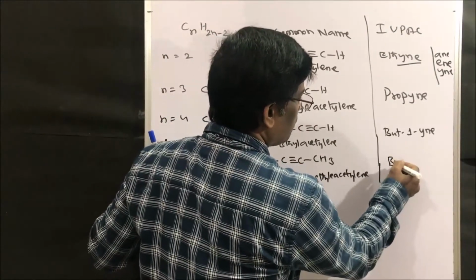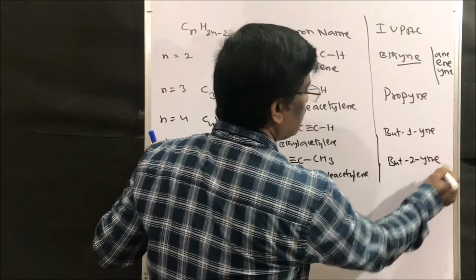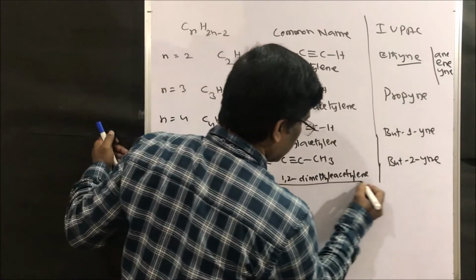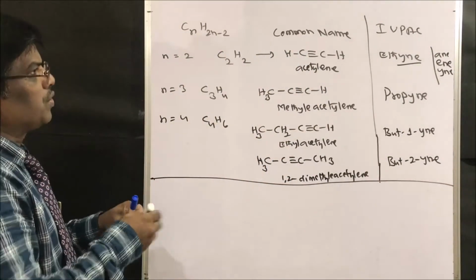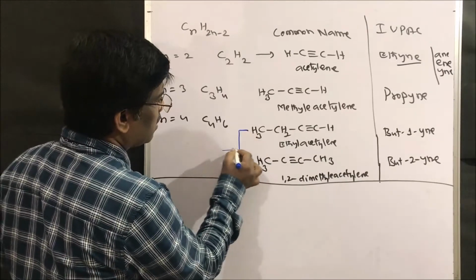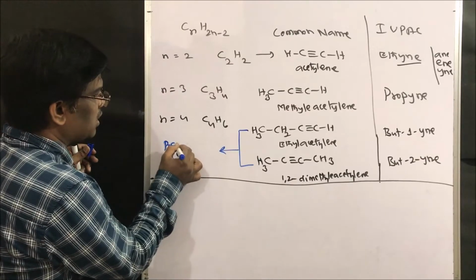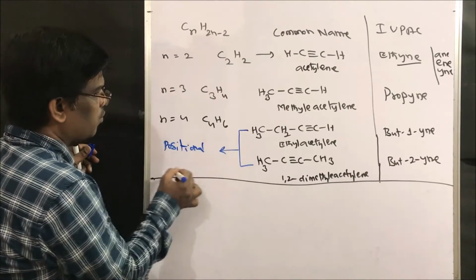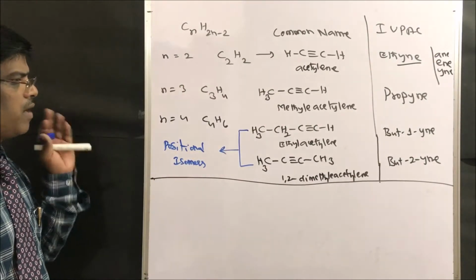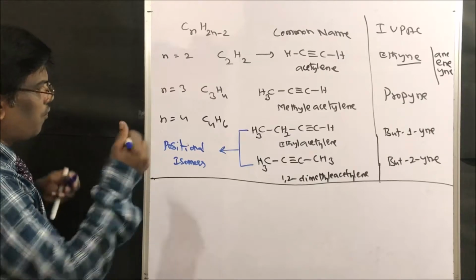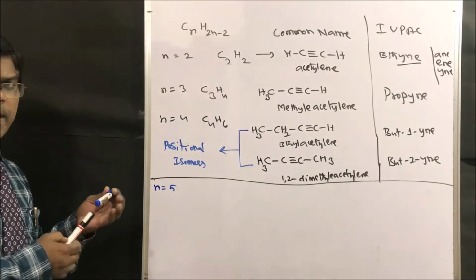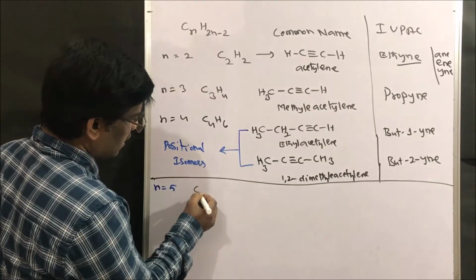The IUPAC name of this is but-2-yne. This is how you can name these compounds. So these two compounds are nothing but positional isomers. Let us take n equals 5. How many structures do you expect?